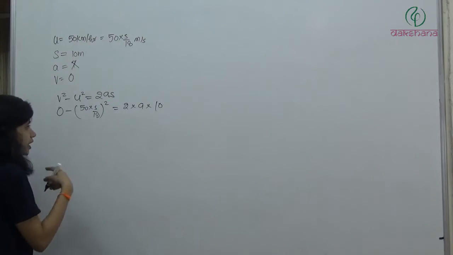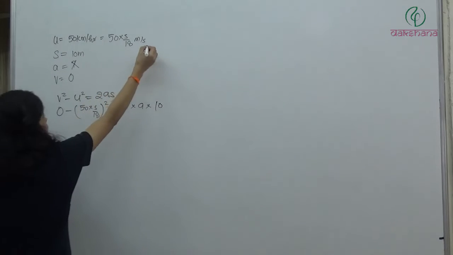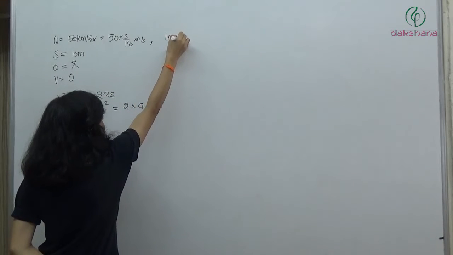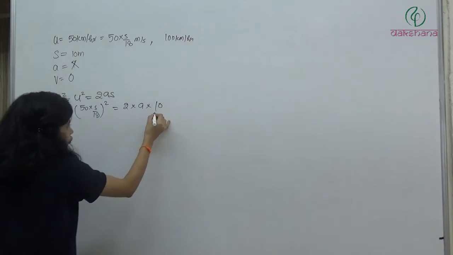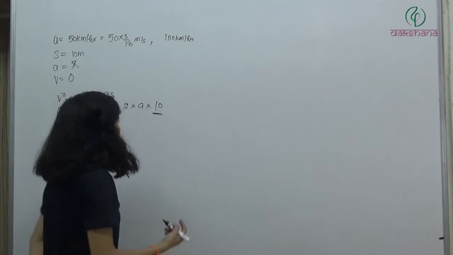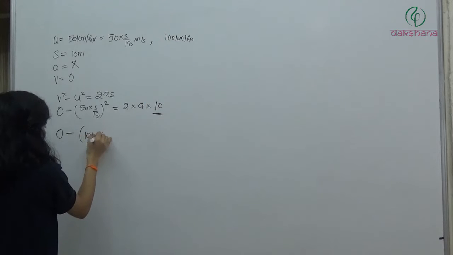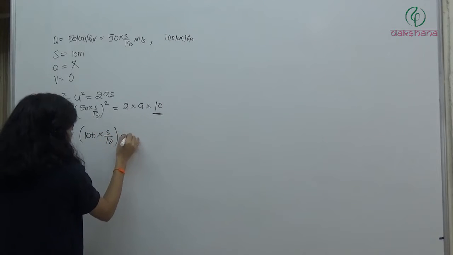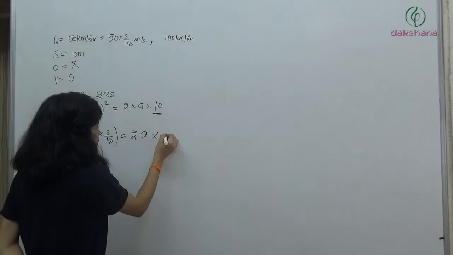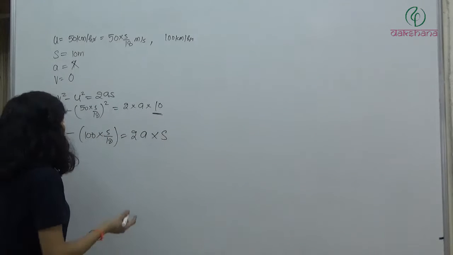Now in the next case we have 100 km per hour, and we have to find the stopping distance. Again the final velocity is 0, so 0 minus (100 into 5 by 18) square is equal to 2A into S.